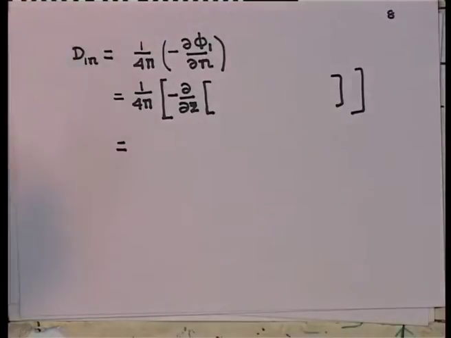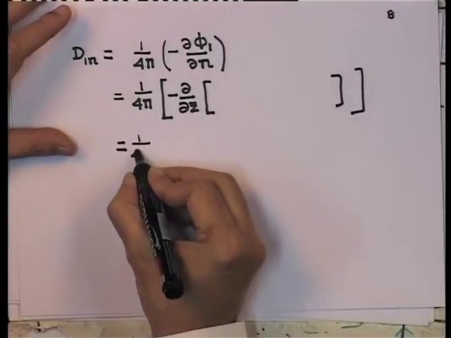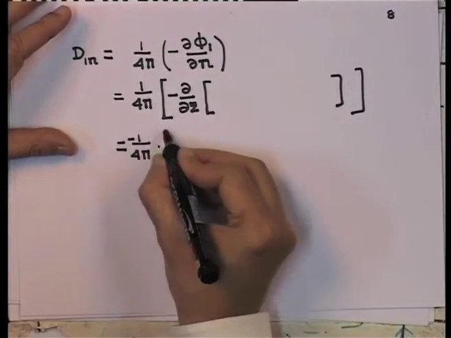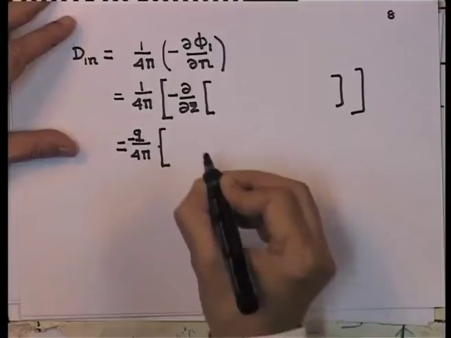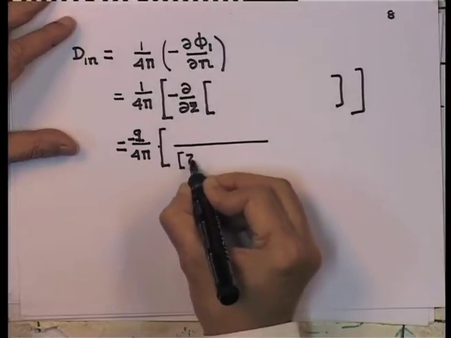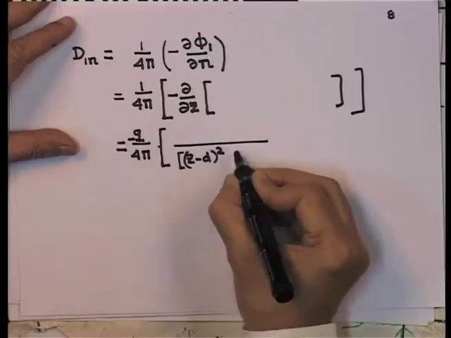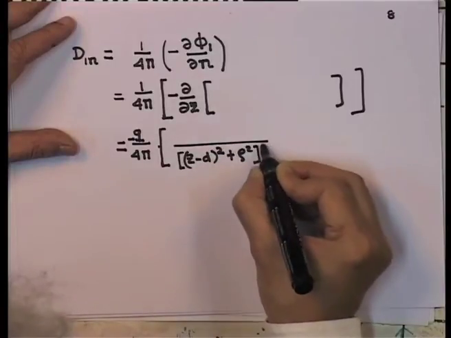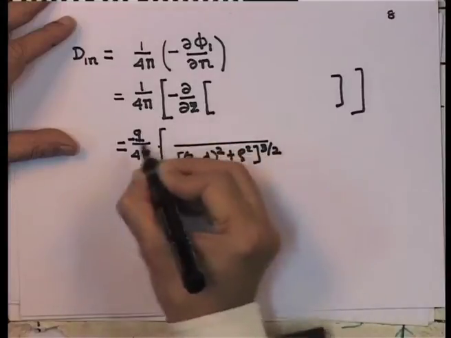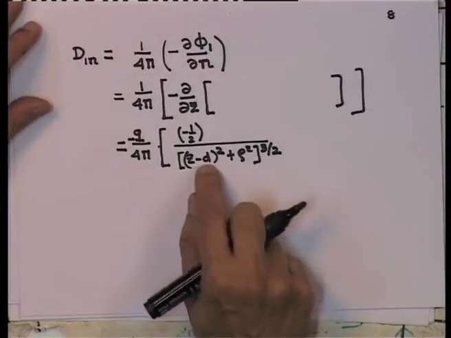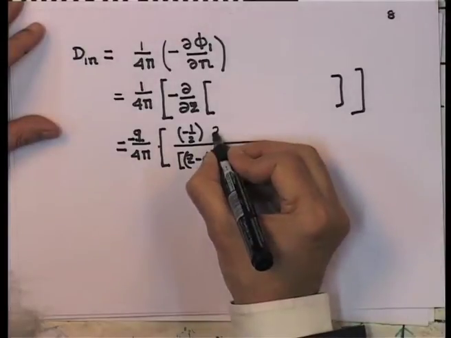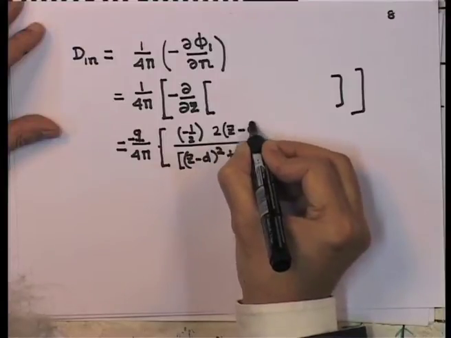Now, this is a very easy differentiation to do, because I have got 1 over z minus d whole square. So, you notice this is 1 over 4 pi, minus sign. I have got q, of course, let me take the q outside. I have got z minus d whole square plus rho square to the power 3 by 2 and a minus a half, and d by dz of this thing, which is simply 2 times z minus d.